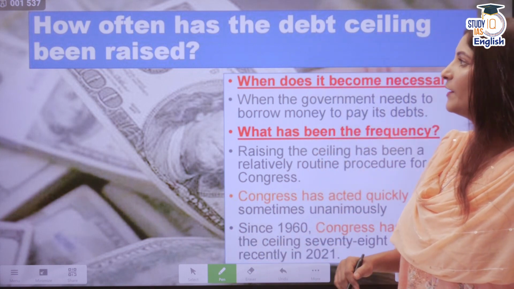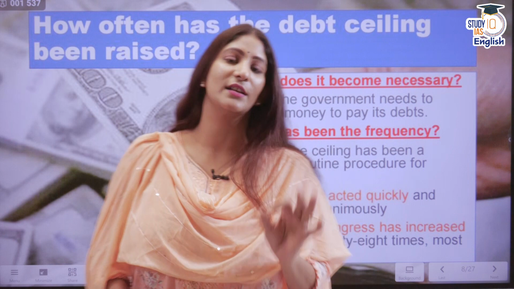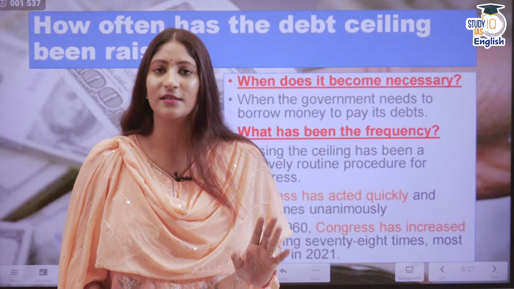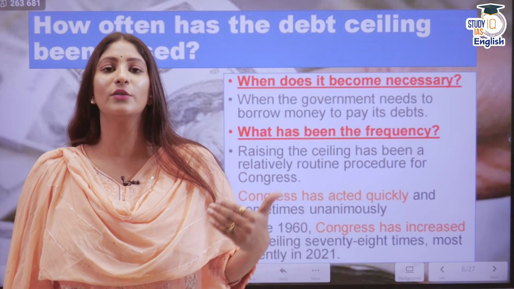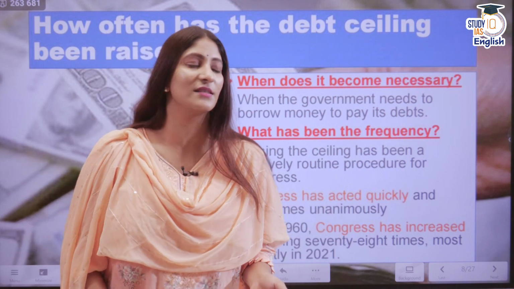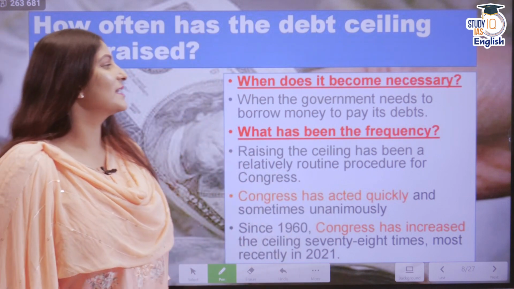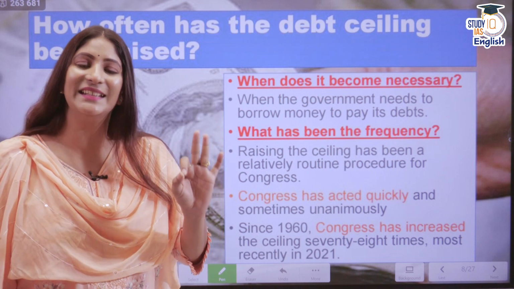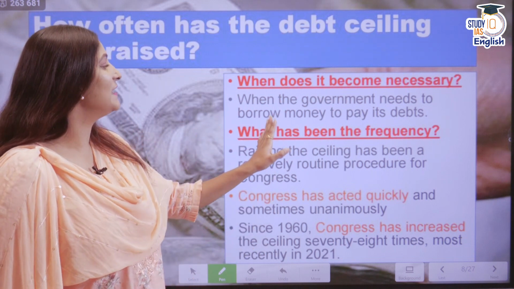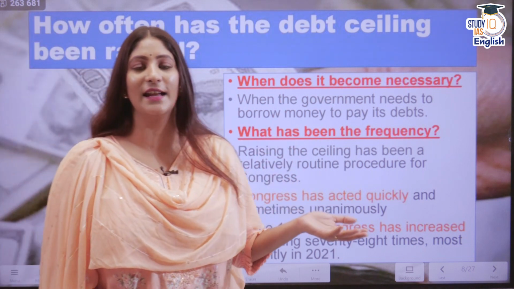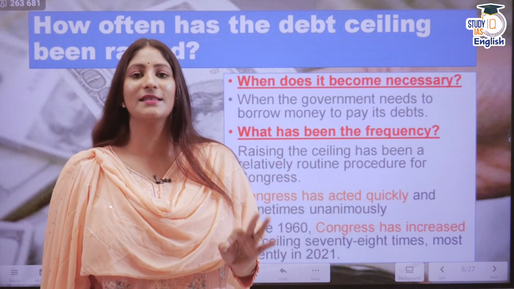See, how often has the debt ceiling been raised? This is one of the questions we need an answer for, because if we do not know the past, we cannot relate it with the present. See, when does it become necessary to raise the debt ceiling? Whenever the government needs to borrow money to pay its debts. Of course, it cannot be seen as a defaulter.